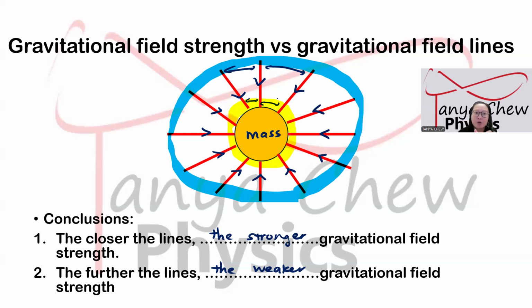So that is how we see whether the gravitational field strength is larger or weaker. The gravitational field strength in the blue region will be weaker because the field lines are more spread out, as compared to the yellow region, where the field lines are closer. That is how we relate gravitational field strength and gravitational field lines.